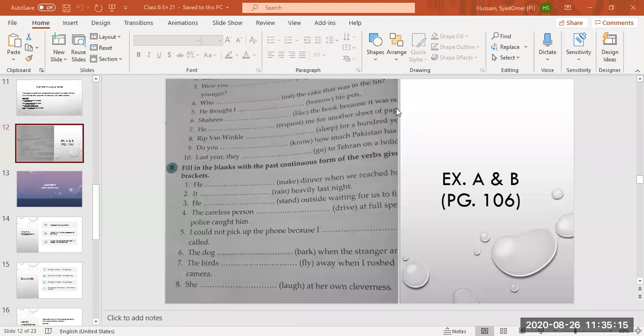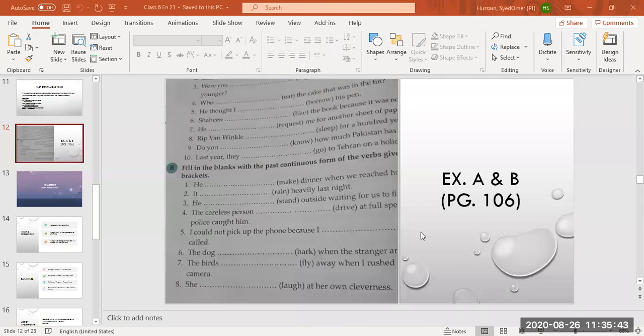Okay. Now exercise A we have completed. We are going to start exercise B. You have to fill in the blanks with the past continuous form of the verbs. He is singular, so we have to put was. He was, make will be changed into making. He was making dinner when we reached home. Okay. One by one, everybody will do, then we'll start our next chapter.